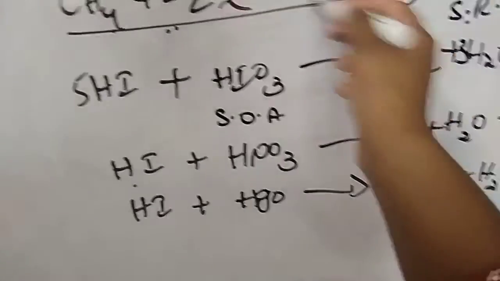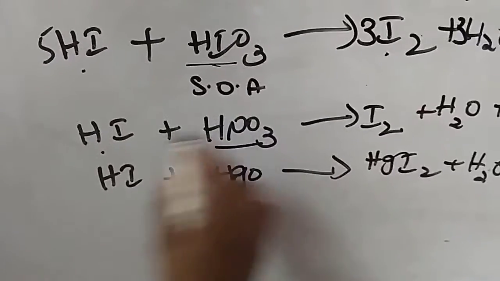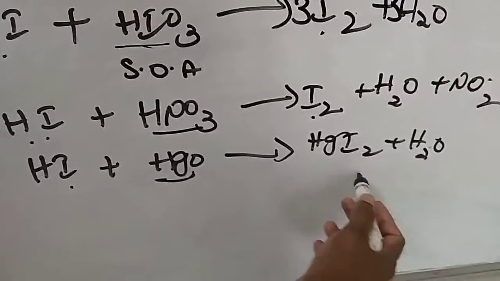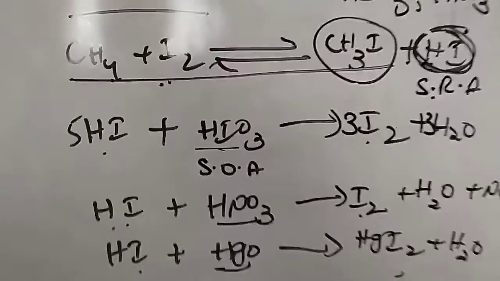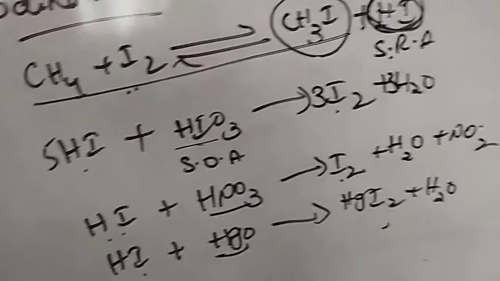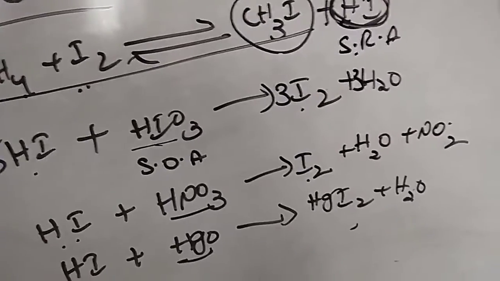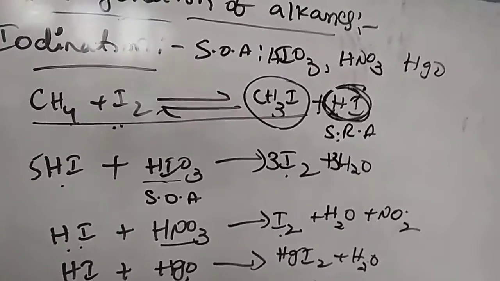If you add HIO3 to the reaction, it reacts with the HI and forms iodine. If you add HNO3, that reacts with the HI and gives I2. If you add HgO, that reaction will form HgI2. So this is called iodination. To avoid the unrequired products and the backward reaction, and to stabilize the alkyl iodide, we add the strongest oxidizing agents to the reaction. Just have a look. Next I'll go to the fluorination.